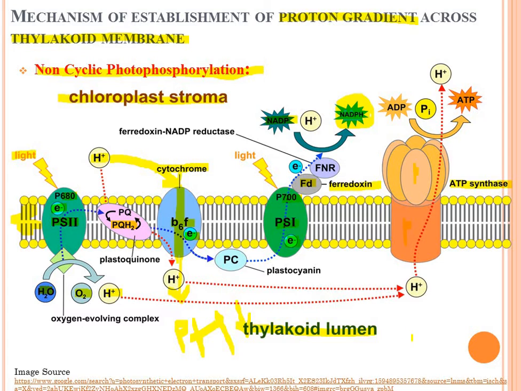See here, a proton gradient is formed, that is, a high concentration of H plus inside the thylakoid lumen, while a low concentration of H plus inside the chloroplast stroma, and this proton gradient is formed due to the non-cyclic transfer of electrons.